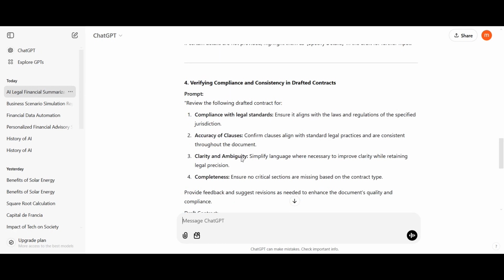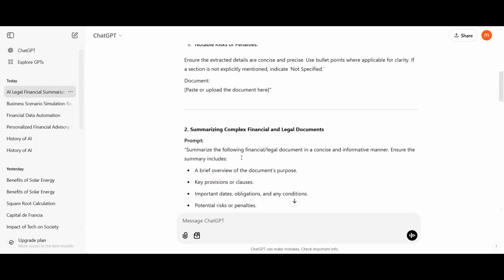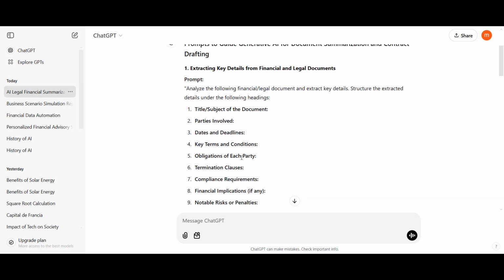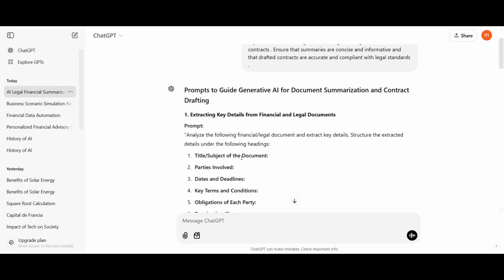Now it has given us prompts that could guide a generative AI model in summarizing complex financial and legal documents and drafting contracts based on specified clauses. So this is how AI helps in contract summarization and drafting. Now let's move to skill gap analysis.